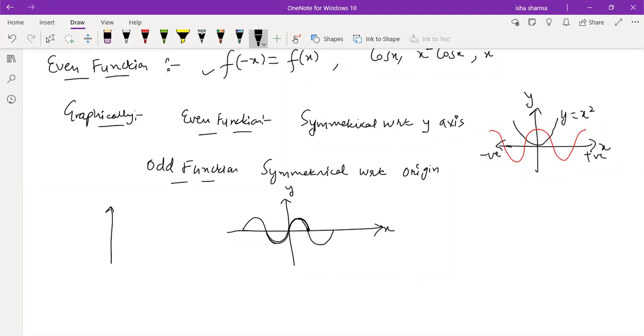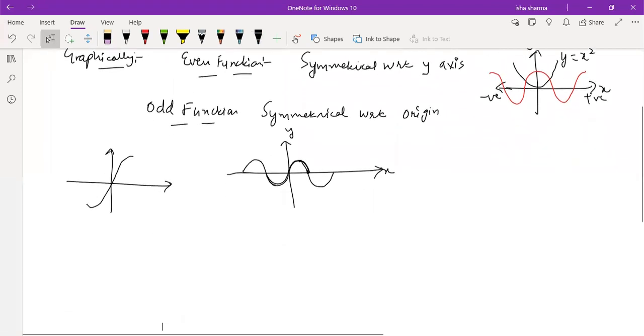Similarly, you know the graph of y is equal to x cube. This is how it looks. So graphically you can check. Now the point is why we are discussing these odd and even functions. First thing is, you should now be able to know whether a given function is even or odd.